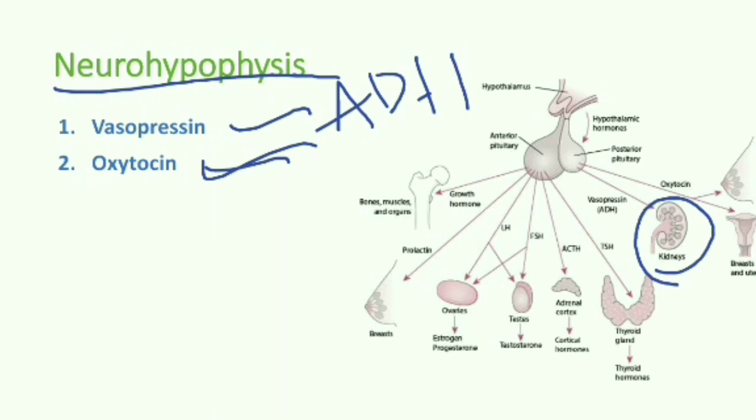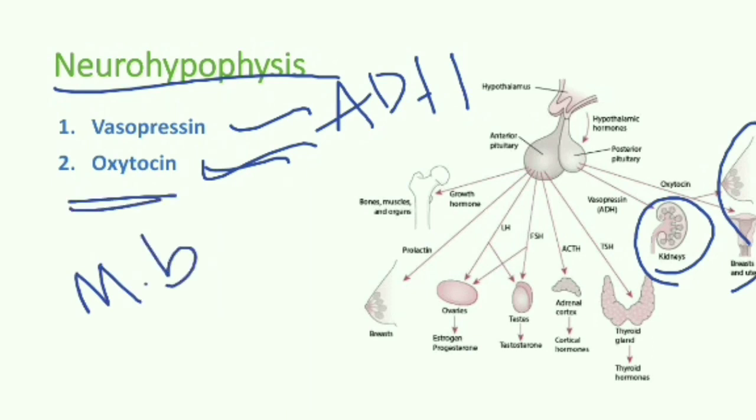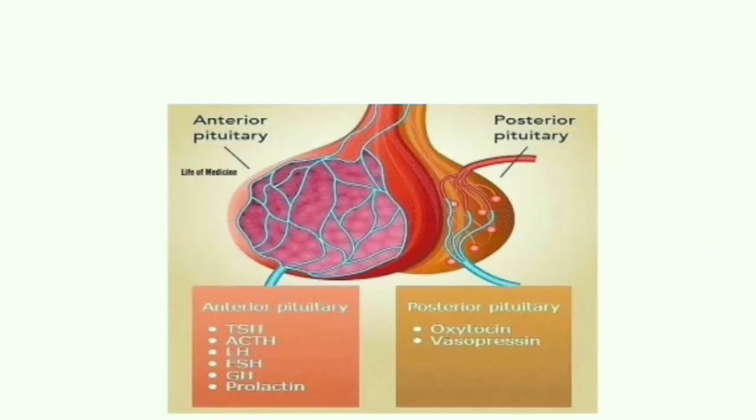The next, oxytocin. Oxytocin controls sexual development. In humans, it causes the contraction of the uterus at the time of childbirth. It also stimulates milk ejection from the breast of lactating women by causing the contraction of muscle fibers in the milk ducts. In humans, oxytocin is responsible for maternal behavior. Oxytocin is also called the ejecting hormone.